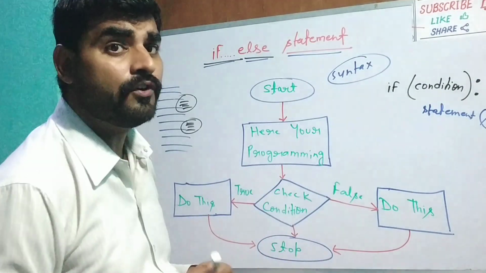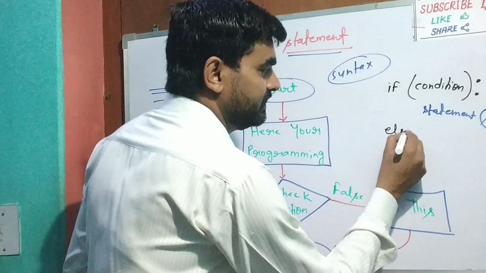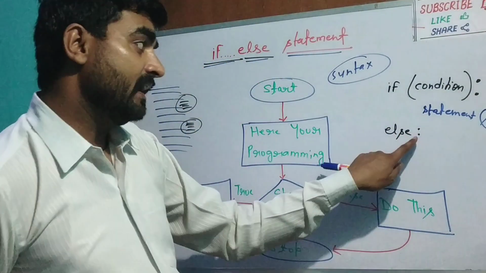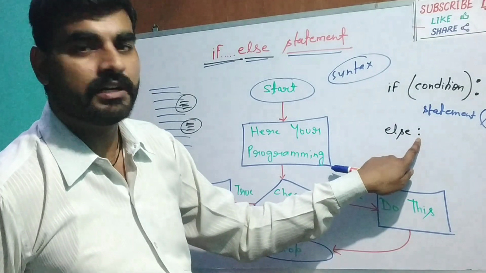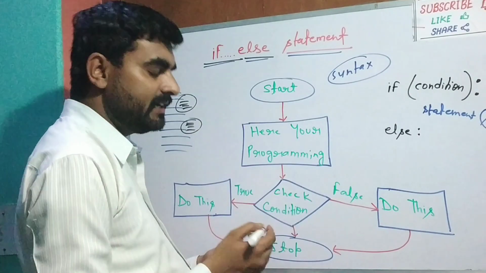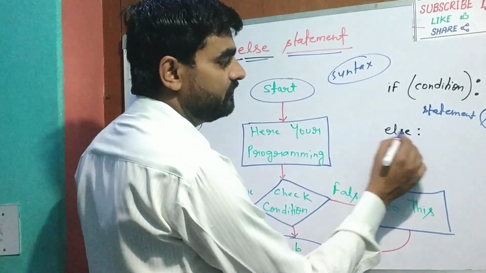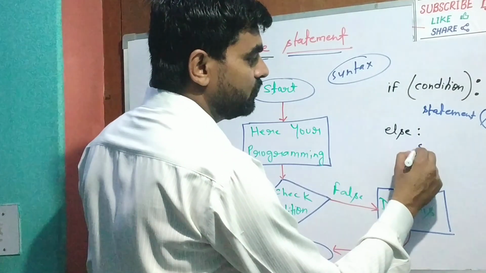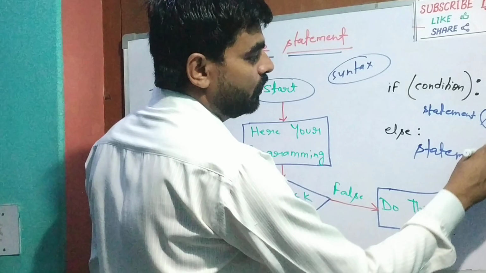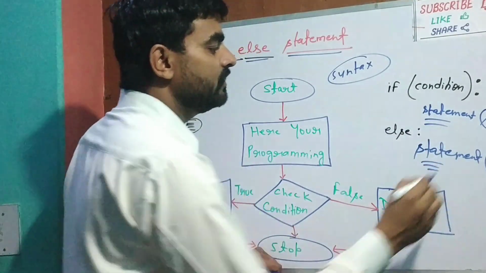If the condition becomes false, then what will happen? Then the else part. You have to write else. After else you have to put a colon symbol. Again you will press enter to write the next line, and it will start from 4 spaces. 1, 2, 3, 4, and then the statement will start from here. Write your statement or statements. Here the statement may be 1 line or maybe 2 lines.